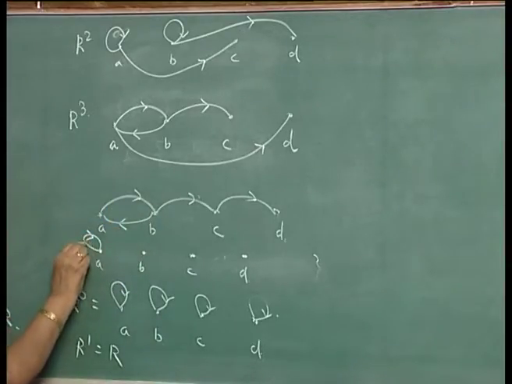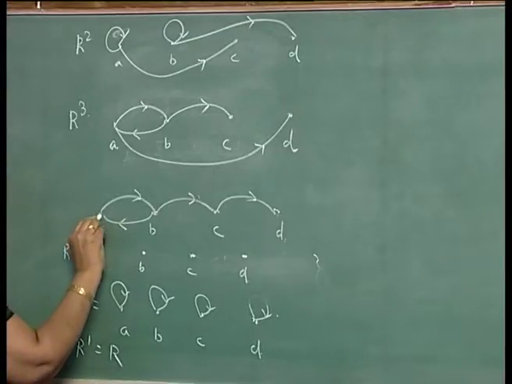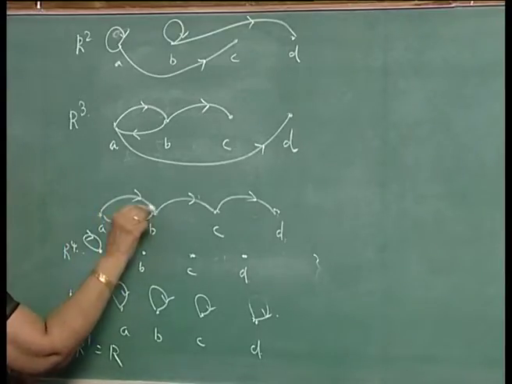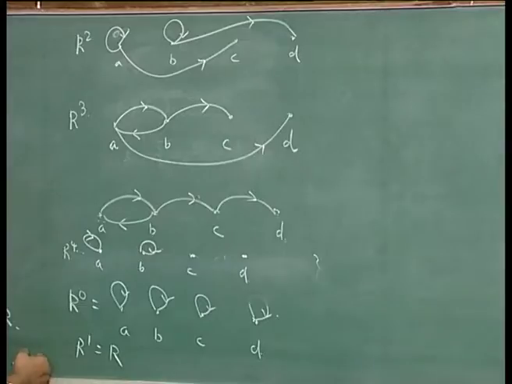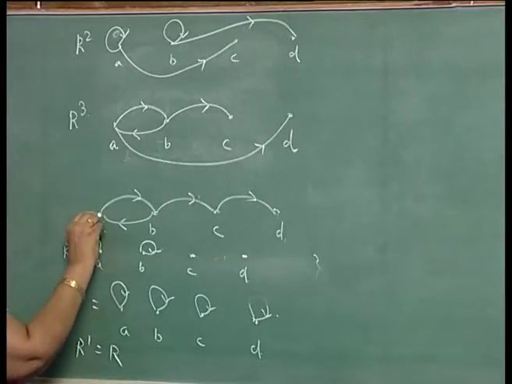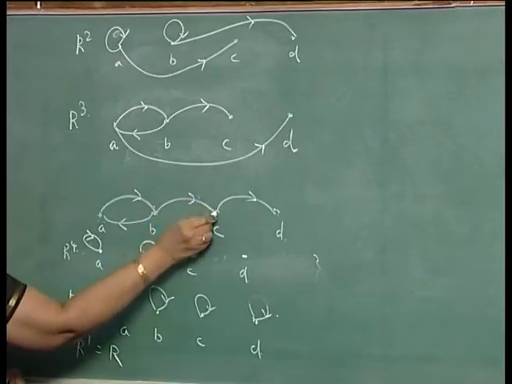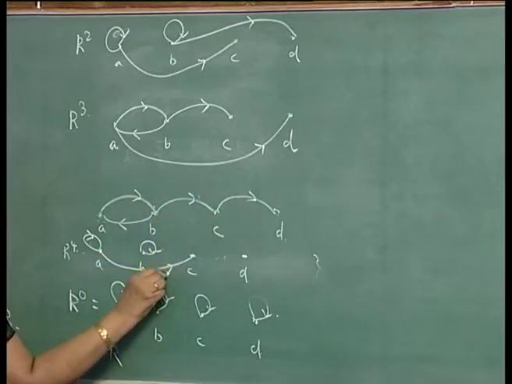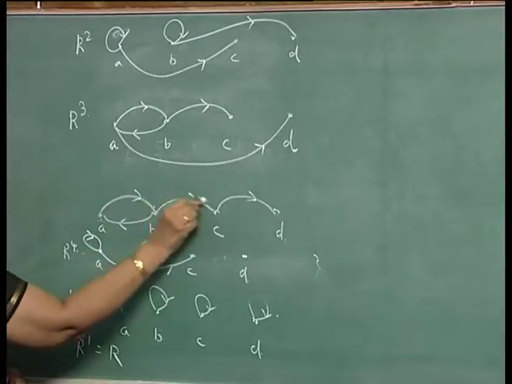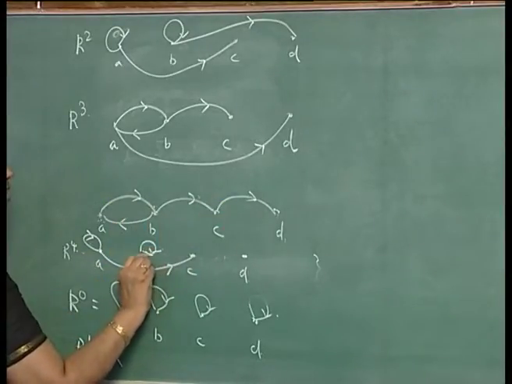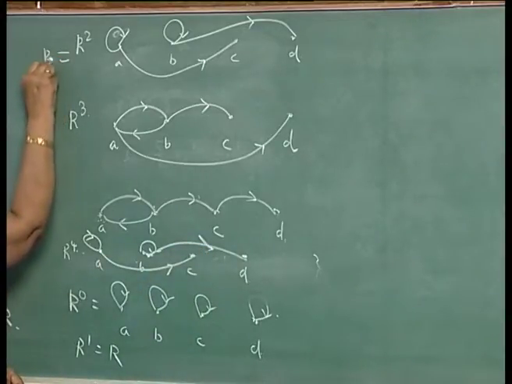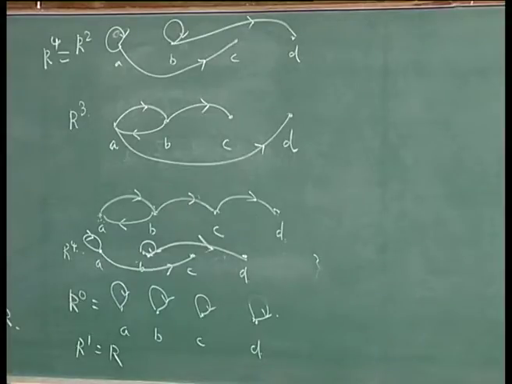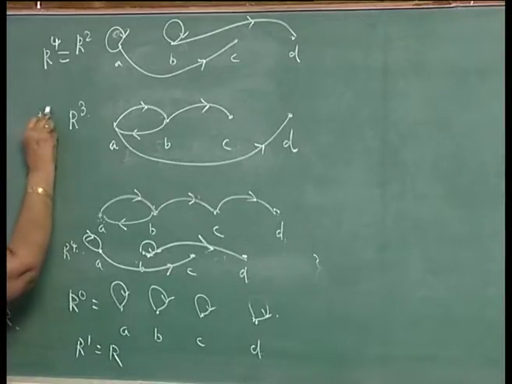So, there will be a self loop here. 1, 2, 3, 4. So, there will be a self loop here. 1, 2, 3, 4. So, there will be an arc like this. 1, 2, 3, 4. So, there will be an arc from B to D. So, you will find that R power 4 is the same as R squared. So, R 5 will be the same as R cubed.